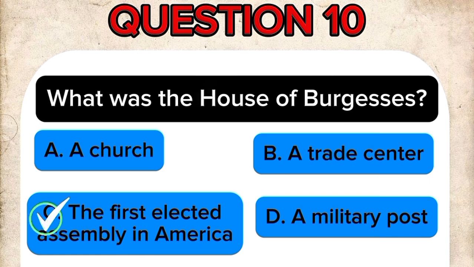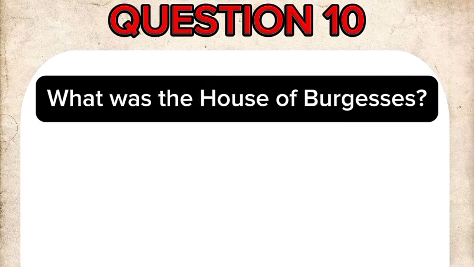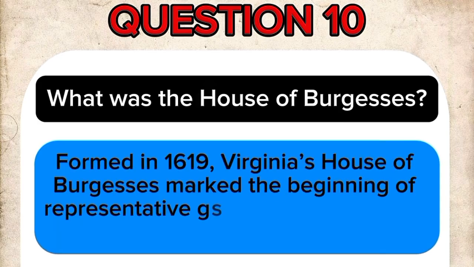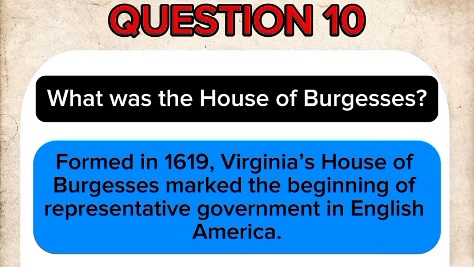The correct answer is C. The first elected assembly in America. Formed in 1619, Virginia's House of Burgesses marked the beginning of representative government in English America.